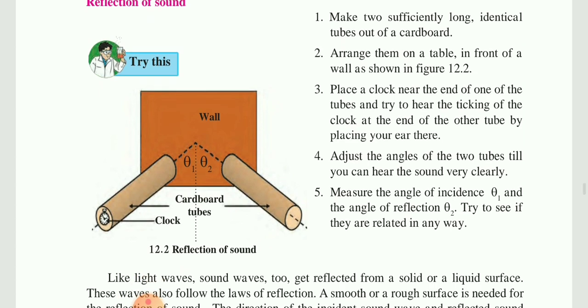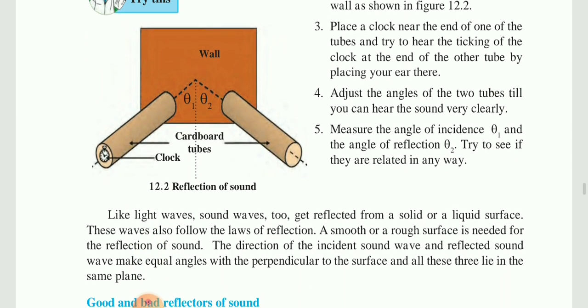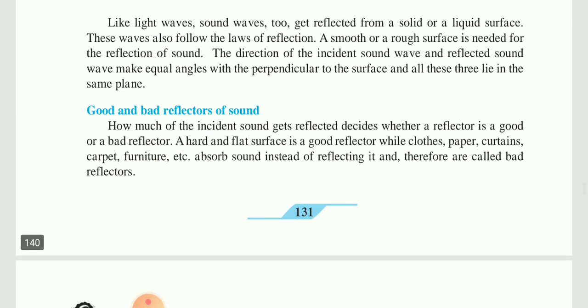Reflection of sound. Sound also, like light, reflects at the same angle. Incident ray and reflected ray, incident sound and reflected sound. Reflected sound also makes the same angle to the normal. This you know. Good and bad reflectors of sound. Some substances help the sound to reflect, and some substances absorb the sound.